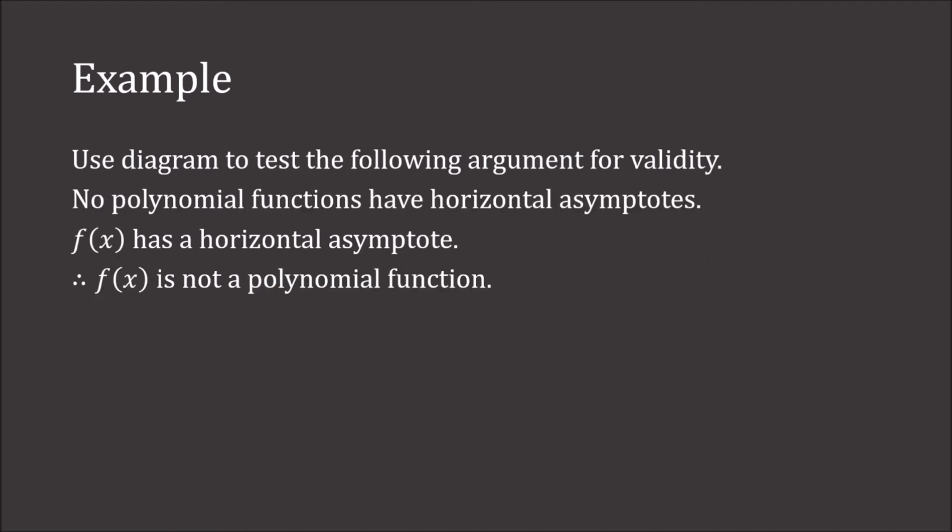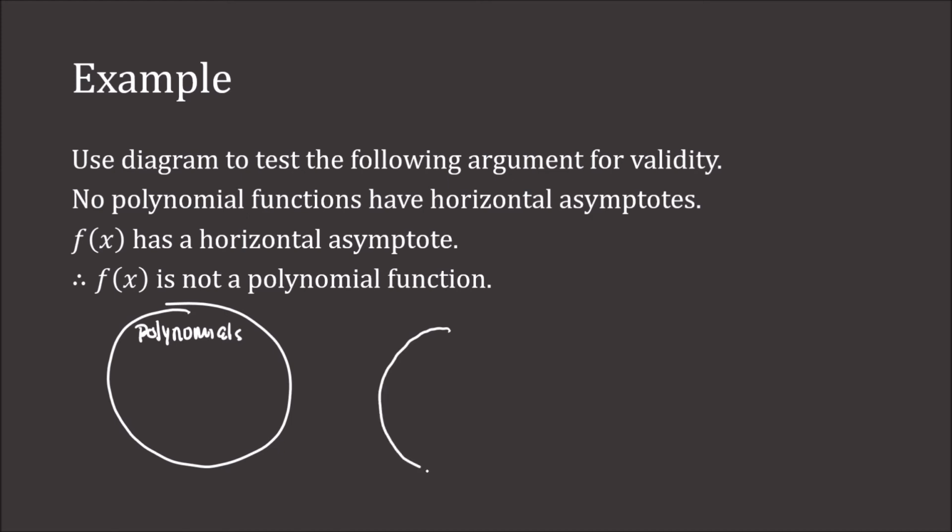Let's determine the validity of this argument. No polynomial functions have horizontal asymptotes. F of x has a horizontal asymptote. Therefore, f of x is not a polynomial function. Okay, so no polynomial functions have horizontal asymptotes. So we need two circles. Let's say this is polynomial functions. Over here, we have has a horizontal asymptote.